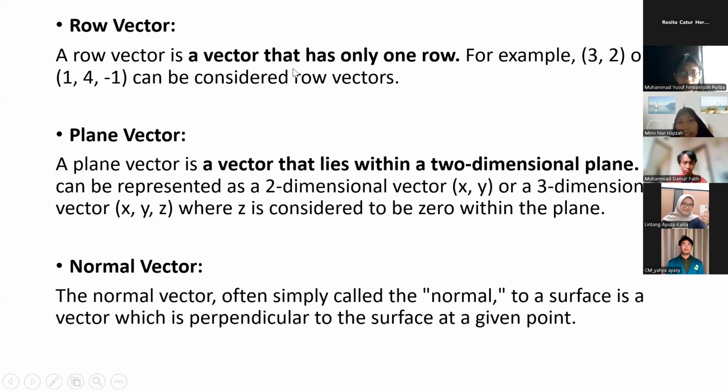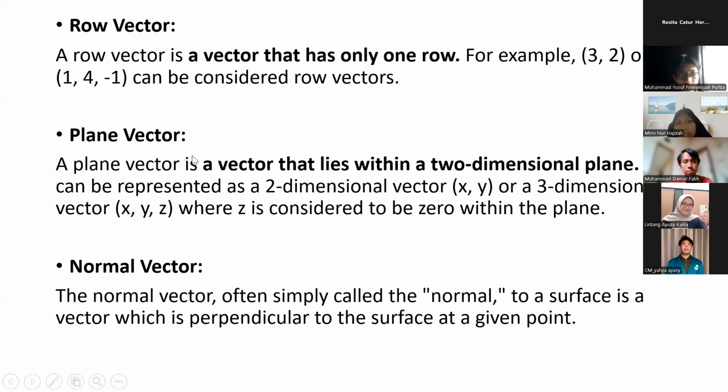But a row vector is a vector that has only one row. For example, 3, 2 for a two-dimensional vector, yeah, or 1, 4, minus 1 for a three-dimensional vector, and so on.